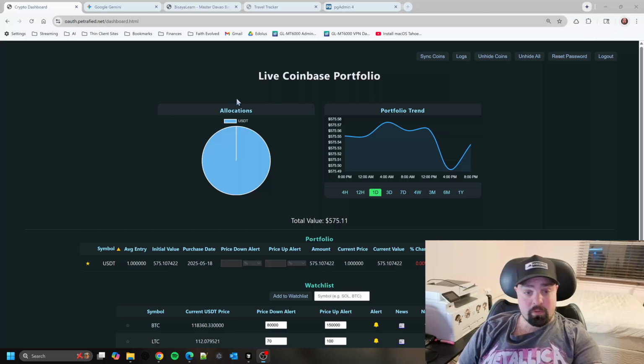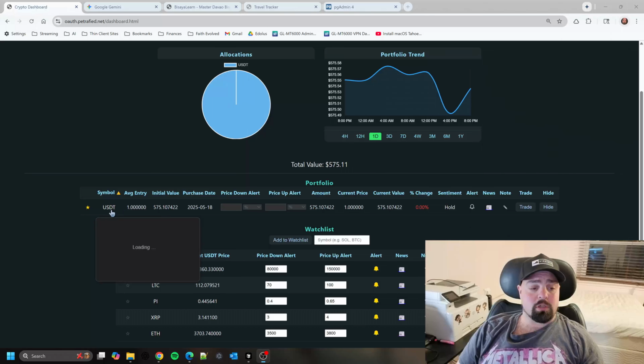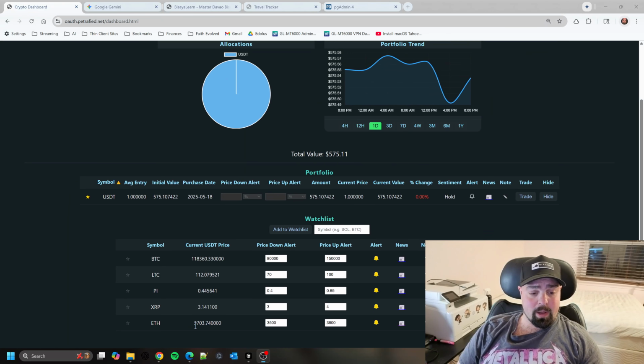This is the first app right here that I built, a live Coinbase portfolio, which is just a quick overview of what's in my Coinbase. Right now it's just USDT because I sold my Ethereum when it hit 3,800 or something like that. I'm waiting for a dip to buy more if that'll happen. Right now it's at 3,700. But when it drops below 3,500, I get a notification on my Telegram, letting me know it's fallen below your price down alert, and then I'll consider buying it.